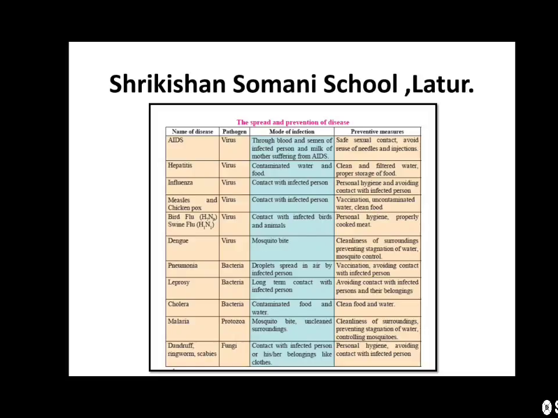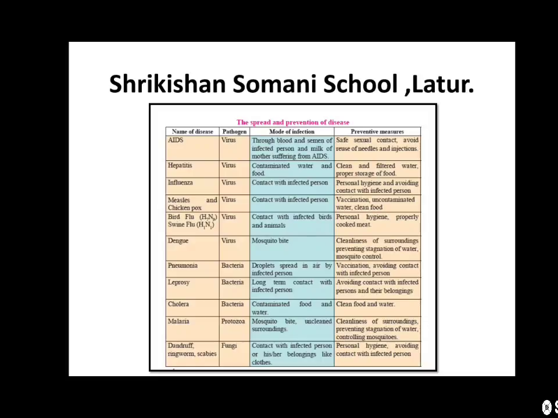Malaria is a protozoal disease caused by mosquito bite and unclean surroundings. Preventive measures: cleanliness of surroundings, preventing stagnation of water and controlling the growth of mosquitoes. Malaria is caused by the bite of the female Anopheles mosquito.